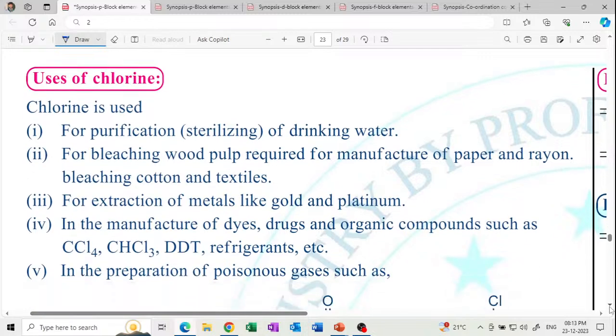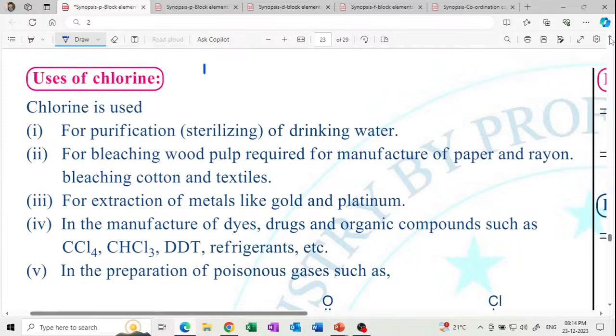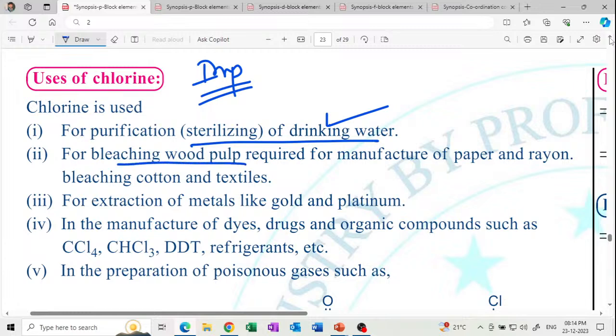Uses of chlorine, this is a very important question, so do this question. Uses of chlorine, IMP question. Chlorine is used for purification and sterilization of drinking water, bleaching wood pulp, bleaching cotton and textiles, and for extraction of metals like gold and platinum.